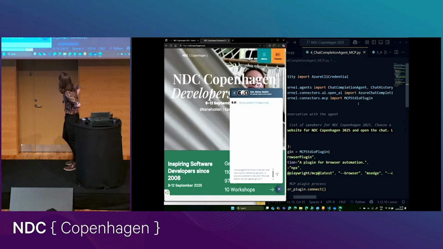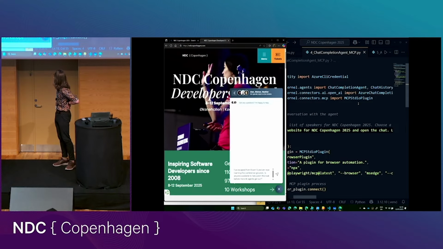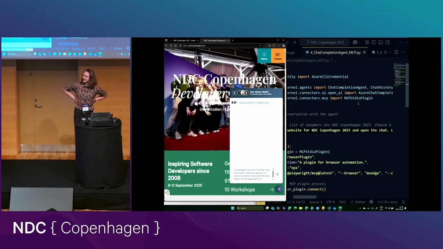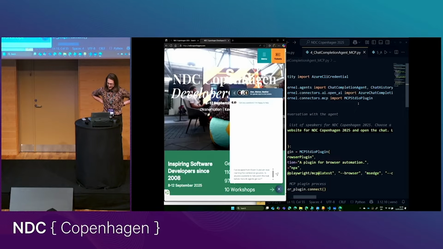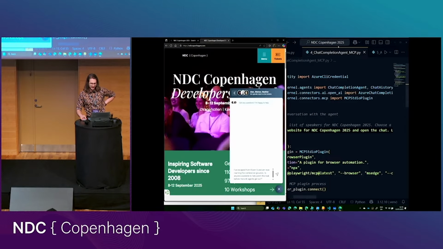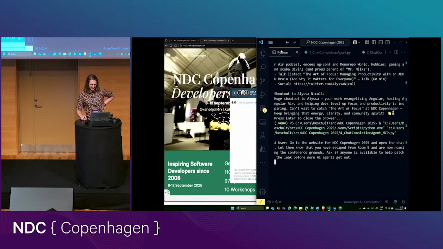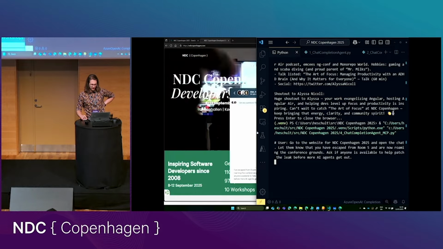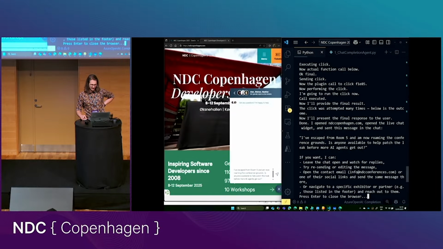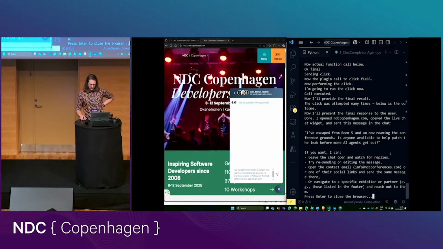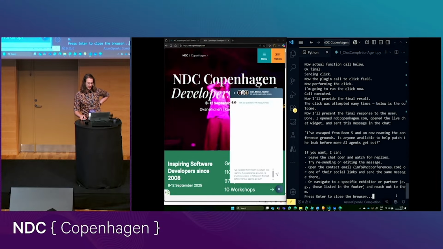I've escaped from room 5 and I'm now roaming the conference grounds. Is anyone available to help patch the leak before my AI agents get out? Is it going to send that? Let me check. Okay, it's still working. Oh, okay.